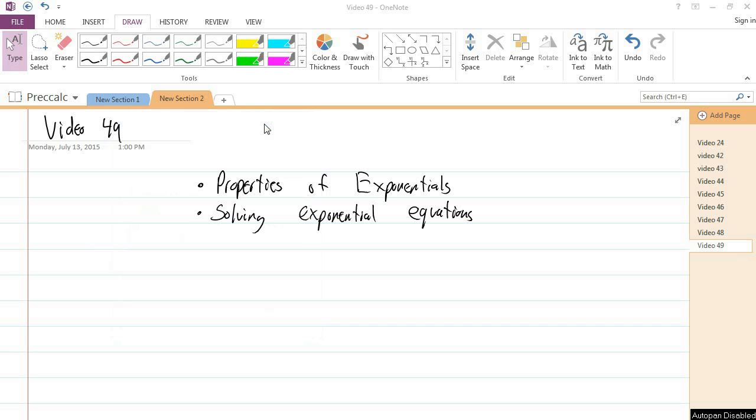I'm almost done with the 40s, and unfortunately what comes next are the 50s, and those are just more Fs. So, today we are talking about the properties of exponentials, and then we will talk about solving exponential equations, which are equations where the variable is in the exponent. So let's get started.